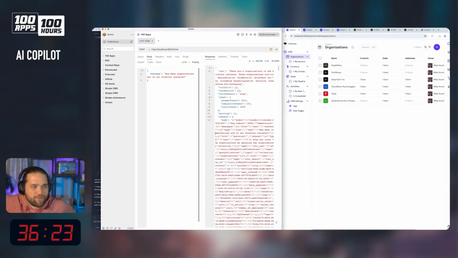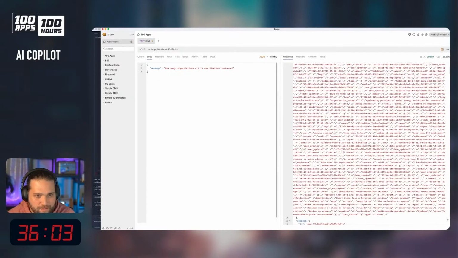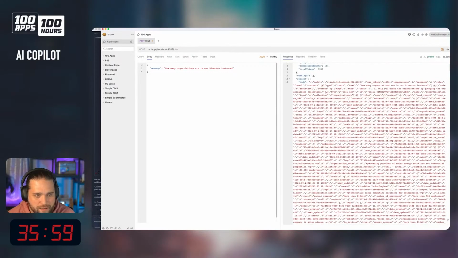There are 6 organizations in the Directus instance. These are Health Plus, Technova, Solar Tech, Tesla. Boom. So nailed it spot on. We can see kind of what's going on here. There's the context that we provided.